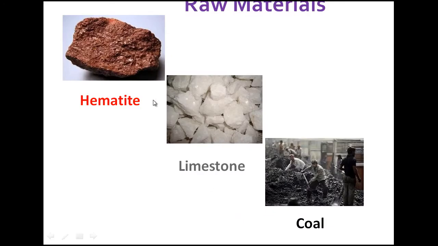These are the three raw materials required. The foremost and important raw material is the ore of iron, that is hematite. Hematite is nothing but iron oxide, that is ferric oxide, mixed with some impurity called silica, that is ordinary sand. So in order to remove the silica, limestone is added. And in order to convert iron oxide into iron, coal is used. Of course, coal is also used as a fuel to heat the raw material.